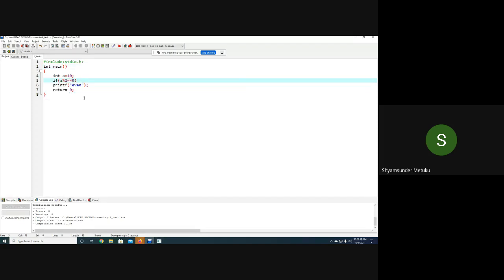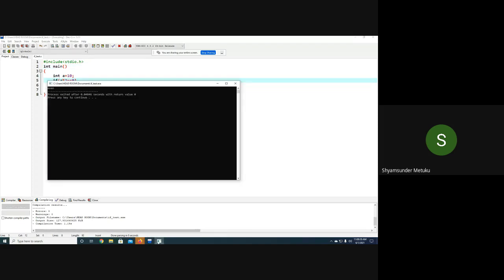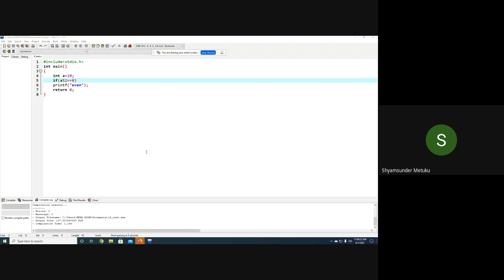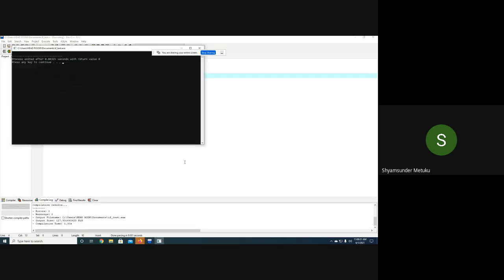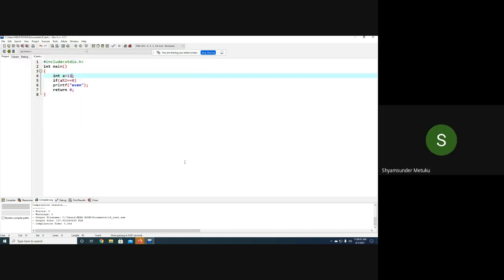Now I'll go back. Then let me take 11 here. Again, I press F11. Nothing is printed. Yes or no? Correct, yes sir. Because I am not taking care of the case if it is odd, I am not doing anything. There are some programs where you need to do an action only based on some condition. If it is there, you do it. Otherwise, you leave it.